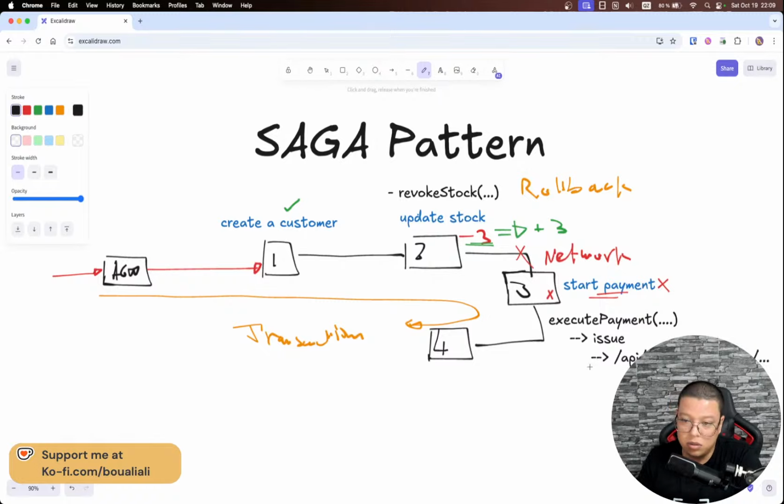So we have a lot of code that we need to maintain, like a method that first will deduct the stock, and another method that needs to revoke the stock, or add the stock, or update the stock. You can call it whatever you want, which might be called from any other microservice. And for that, I need to add permissions to this revoke stock method. So let's say, for example, this method can be called only from the payment microservice, or a list of microservices that are eligible or authorized to call this method.